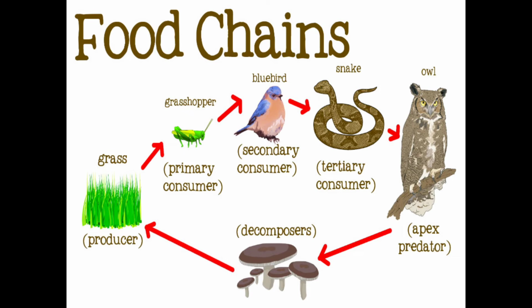Then after the death of the owl, that body is decomposed, and bacteria and fungi utilize it, or that organic matter is utilized by the plant for its growth. So this is called the chain. So this is known as the food chain.